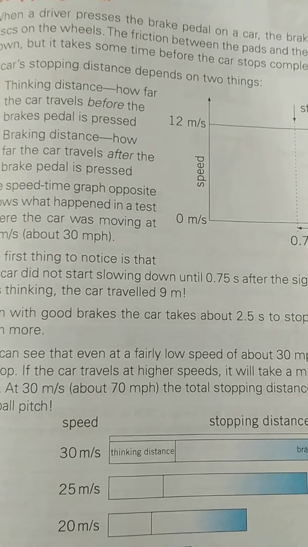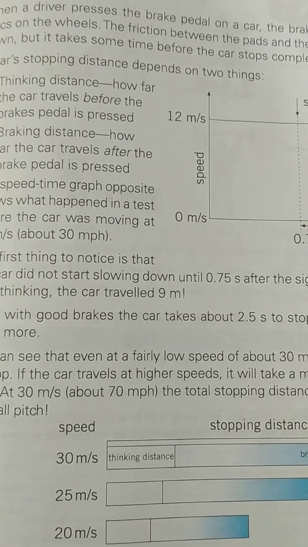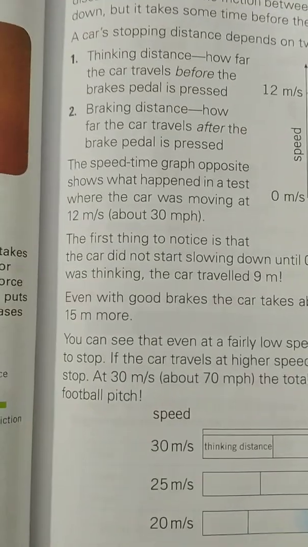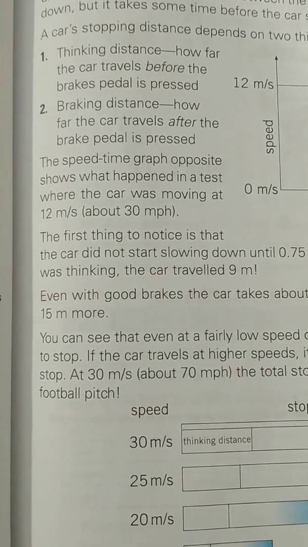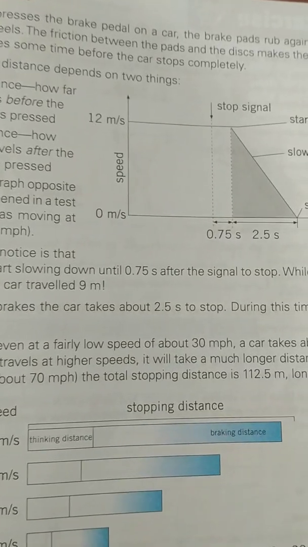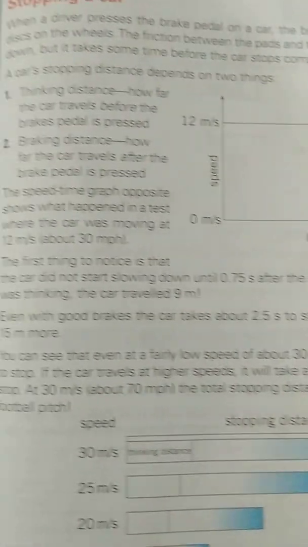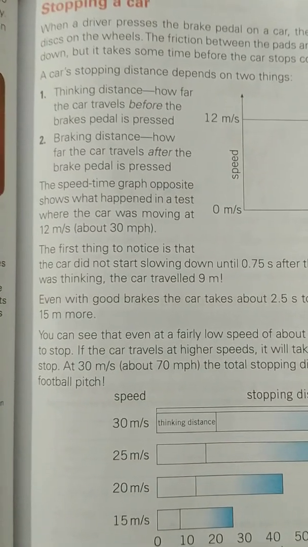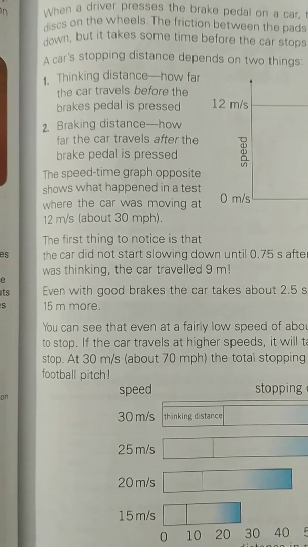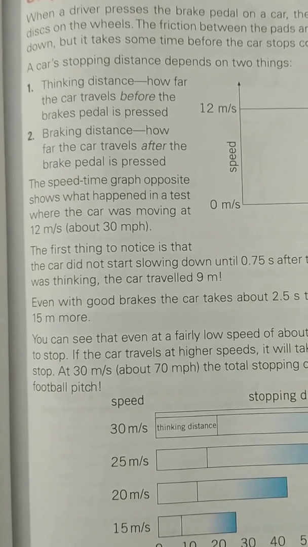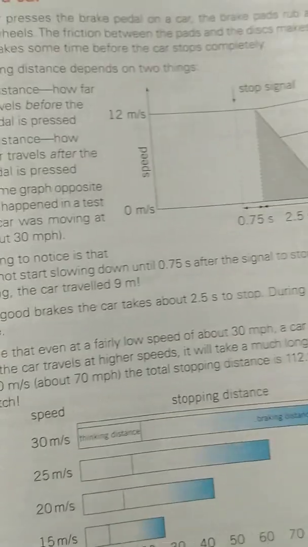In this graph, our car was traveling at around 12 meters per second. The first thing to notice is that the car did not start slowing down until 0.75 seconds after the signal to stop. While the driver was thinking, the car traveled 9 meters. It means that the driver was thinking to stop the car, but the car kept traveling for 0.75 seconds before he applied the brake, because there was a stop signal showing.